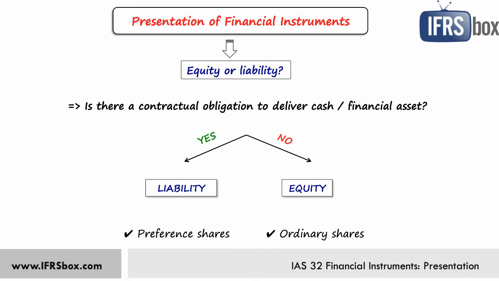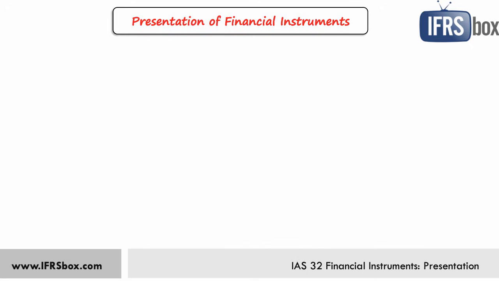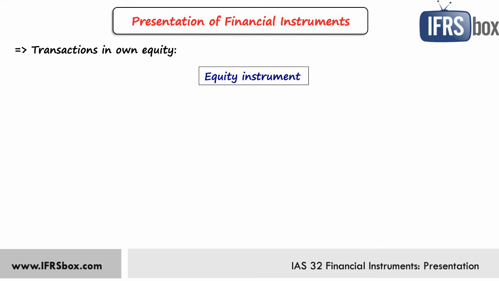Let's come back to transactions in own equity. We defined the financial assets and liabilities earlier in this video, and we spoke about the transactions in own equity too. Everything else that does not meet those definitions is equity instrument, because it is a residual that remains when you deduct the total liabilities from total assets.